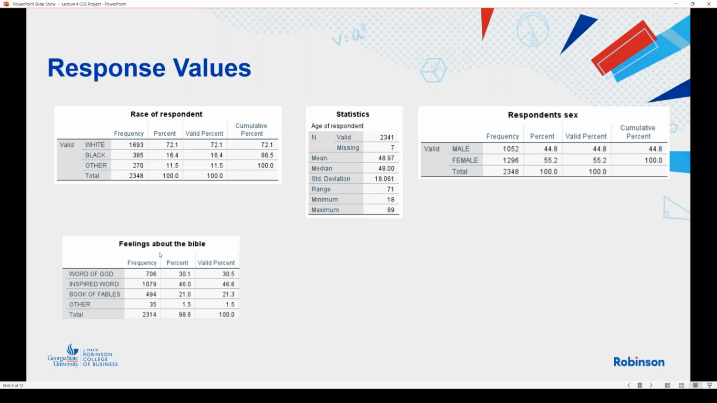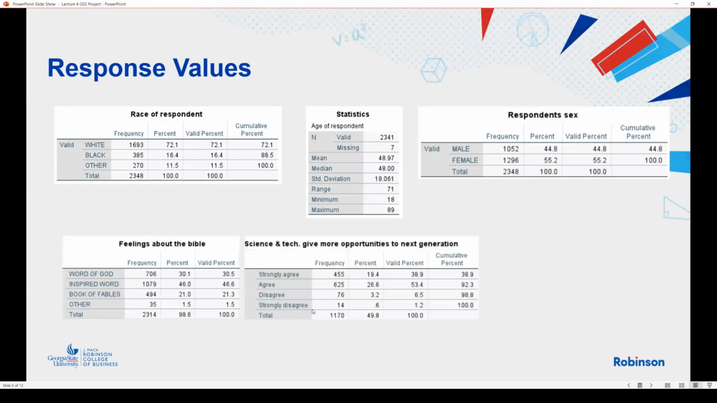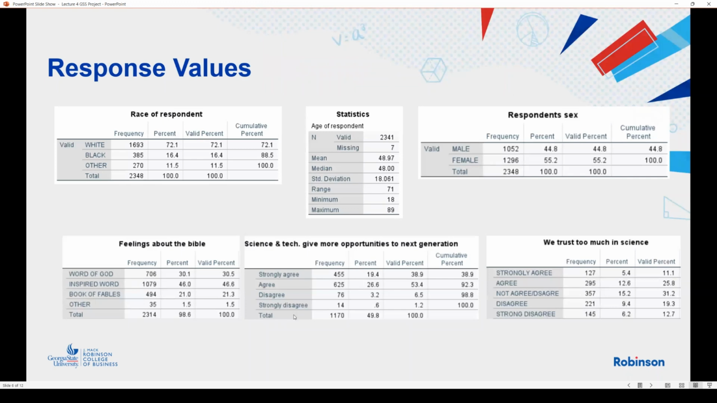Some people believe the Bible is the word of God. Some people believe it's the inspired word. Some people believe it's a book of fables. I thought this may be an interesting question to predict whether people believe IT benefits or harms. I also used science and technology. You simply ask whether you believe technology and science give more opportunity to the next generation: strongly agree, agree, disagree, strongly disagree kind of response. And then I also used we trust too much in science, strongly agree to strongly disagree.